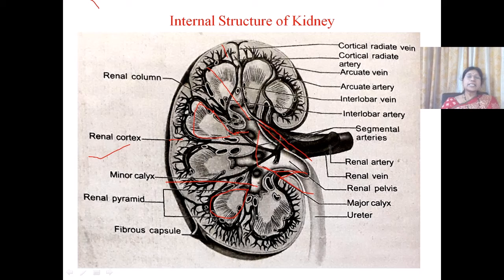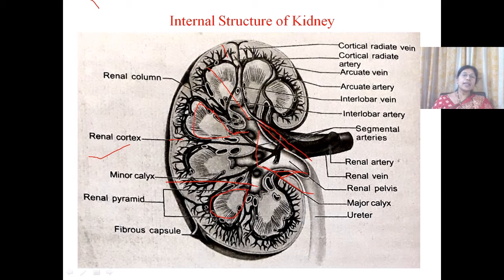And it collects the urine from the renal pyramid. So in the renal pyramid there are collecting ducts which unite to form ducts of Bellini, and these Bellini ducts pass the urine into the pelvis. That is the first region of the pelvis, that is a minor calyx.